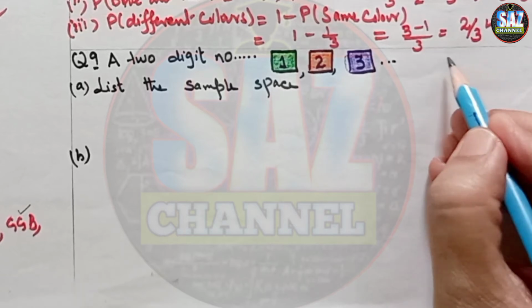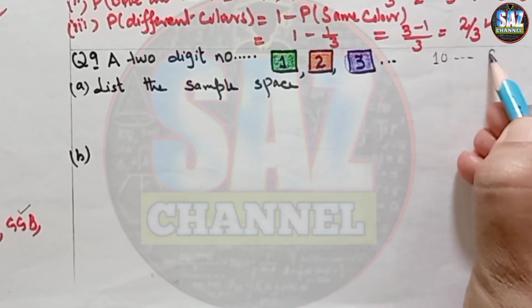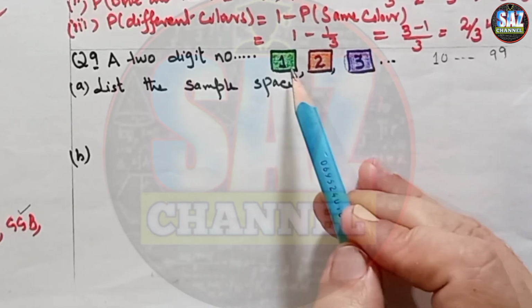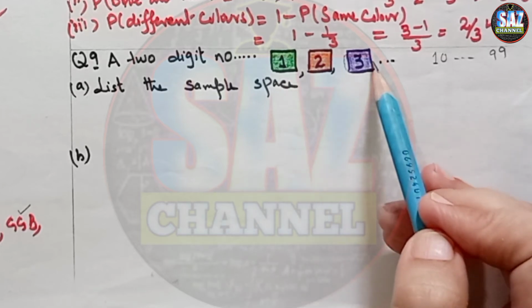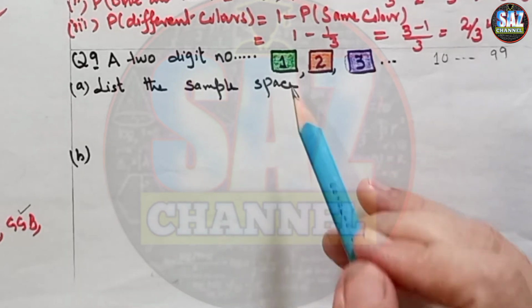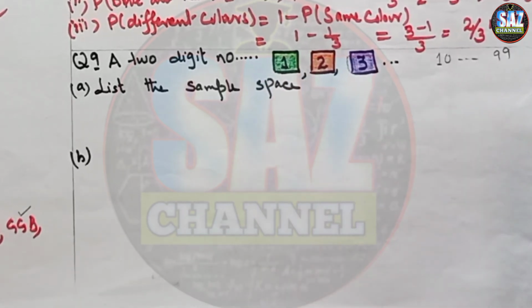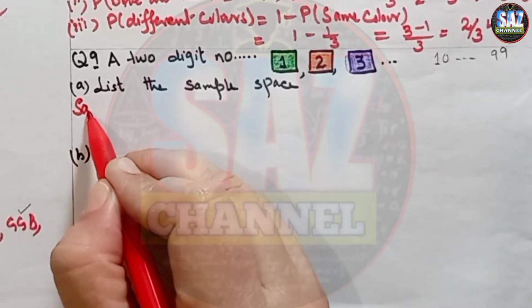We all know that two-digit numbers start from 10 and end at 99. Now we have 3 cards with us. We have to use these 3 different cards to make two-digit numbers, and we can replace the card as well. So the sample space will be like this.